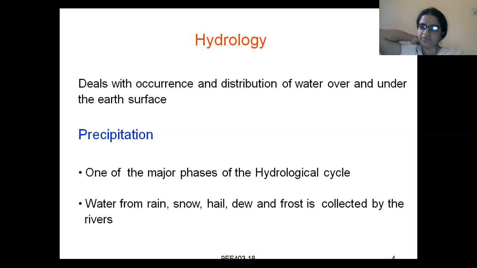Precipitation is one of the major phases of the hydrological cycle. What is the hydrological cycle? Cycle means it will occur in a chain. A chain of processes will occur one after another, and this will repeat continuously. Suppose there is water in a river or in a sea.